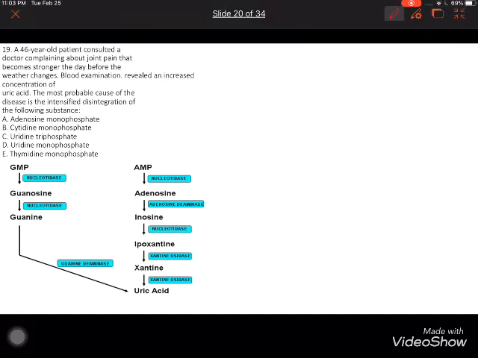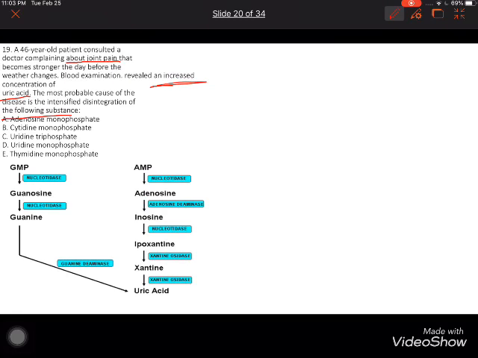If we read this question, we will see joint pain and an increase of uric acid. The most probable cause is intensification of which substance?